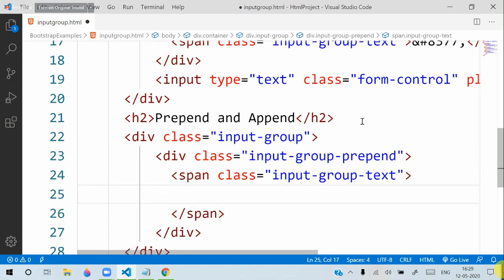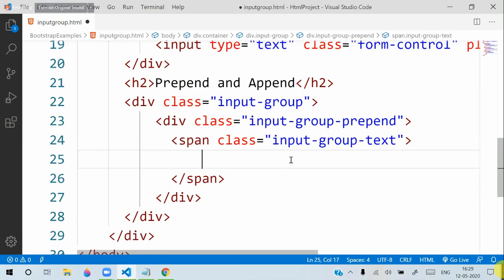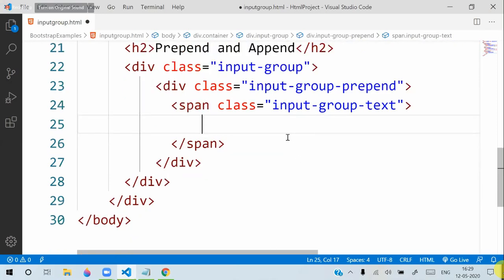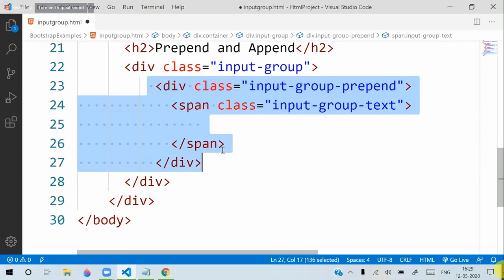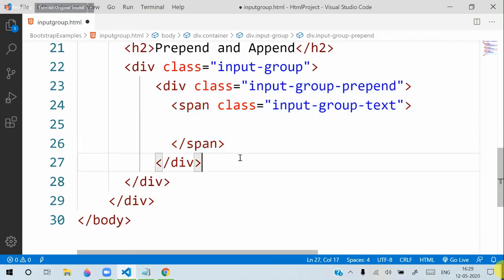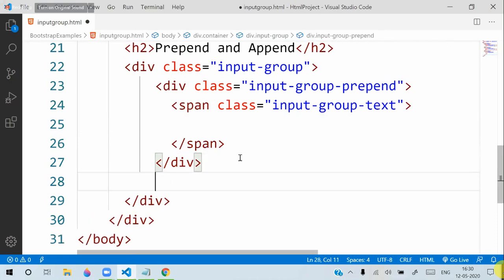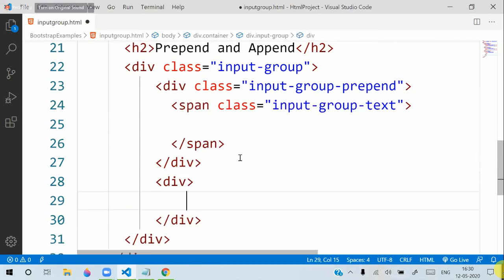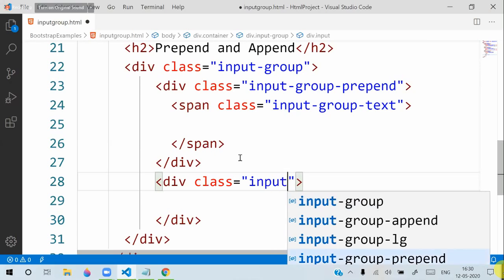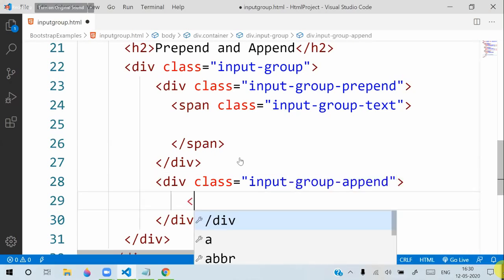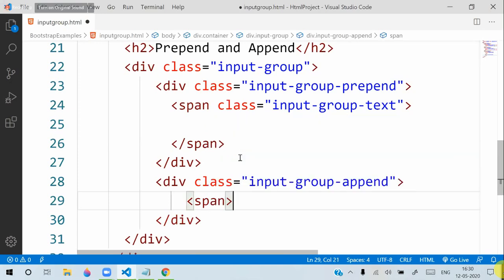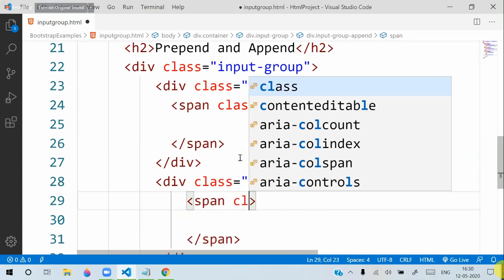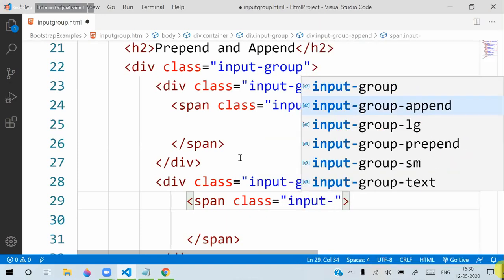This is prepend. Okay, I will add another div with the class input group append, and it will have a span, and the span will have the class input group text.